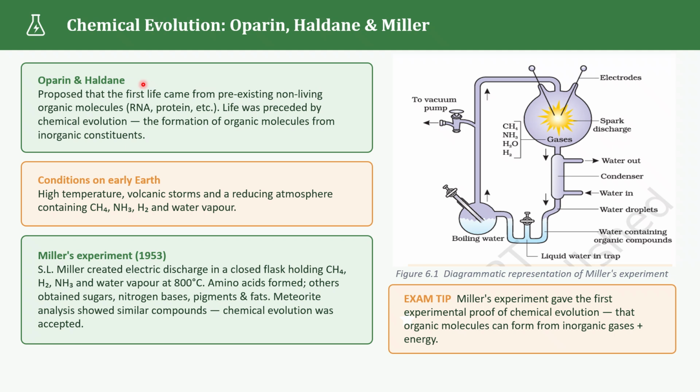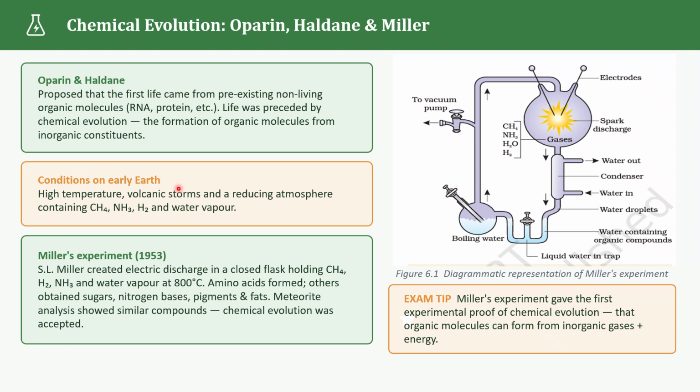Again, we have a question. What were the conditions like on early Earth? According to Oparin and Haldane, the early Earth had very different conditions. It was extremely hot, and there were volcanic activities and storms. The atmosphere contained gases like methane, ammonia, hydrogen and water vapor. These conditions were very different from our present atmosphere.